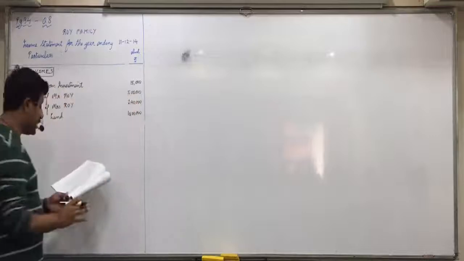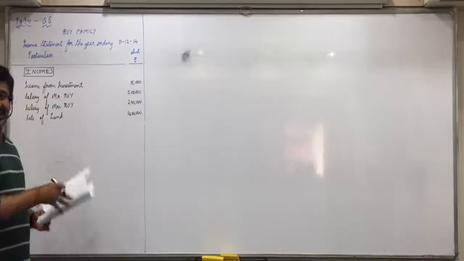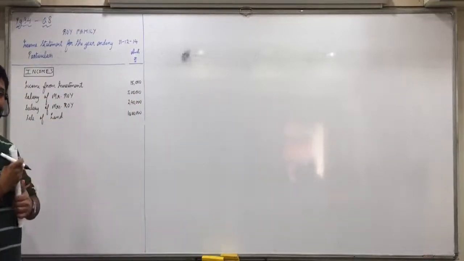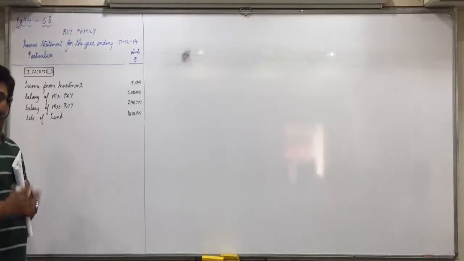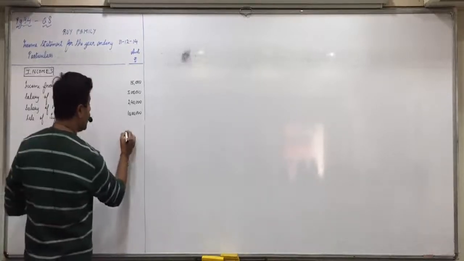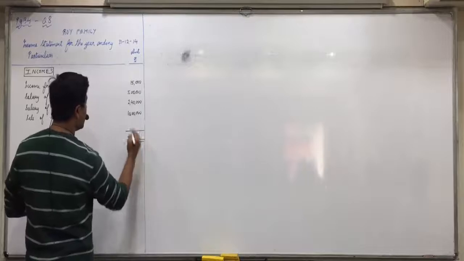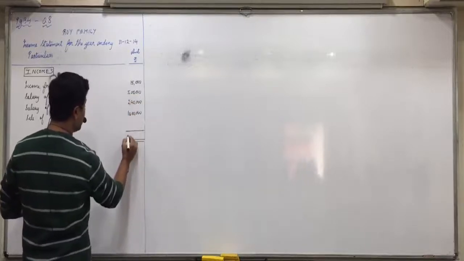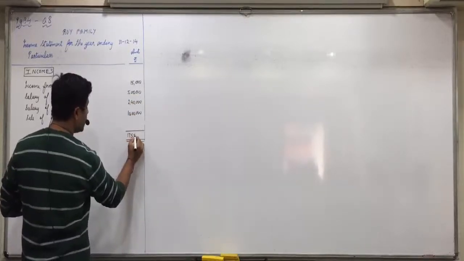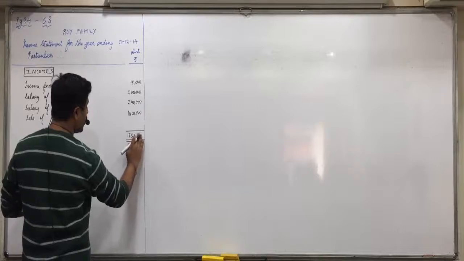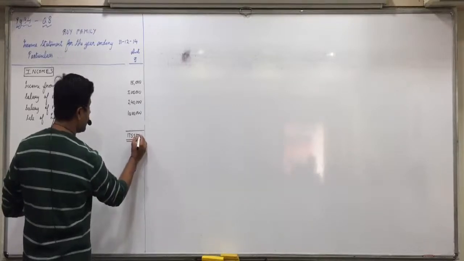Yes, anything else marked as I in the question? But always leave 1 or 2 lines in case you come across later on anything, you must have space to insert it. Okay? So always leave 1 or 2 lines safe aside. Now 10, 12, 17, 55. 17,55,000 are your incomes. Mark it as A.